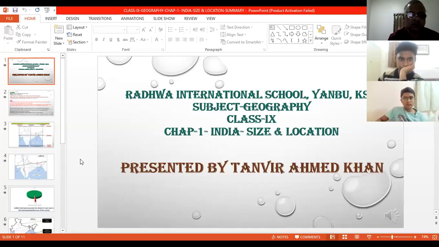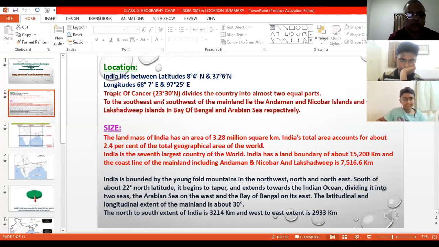India size and location. Now, first of all, in the chapter of your introduction it is given to you why we are studying India size and location in the first chapter.